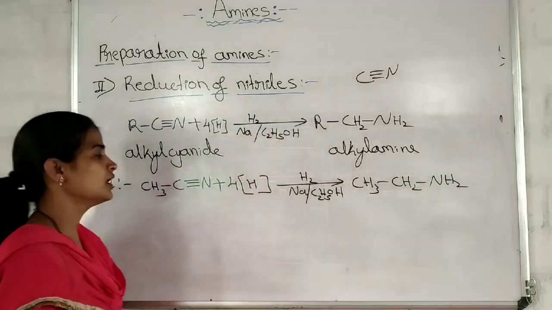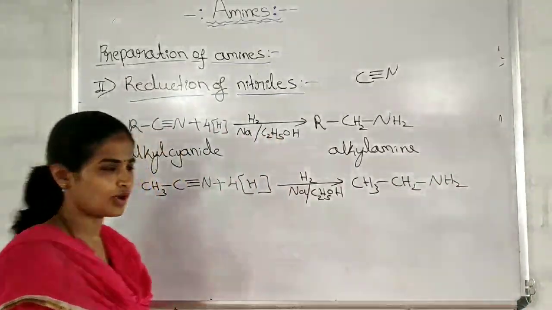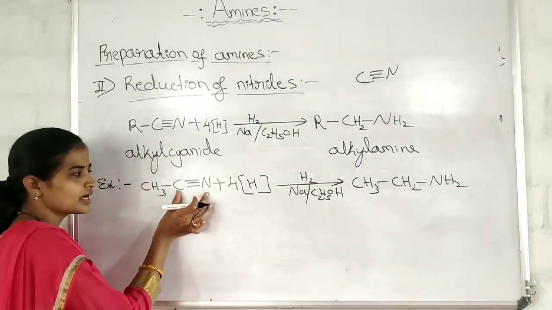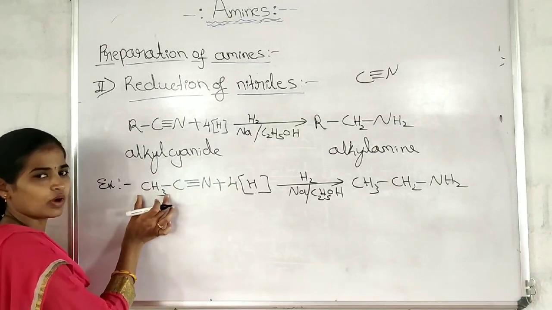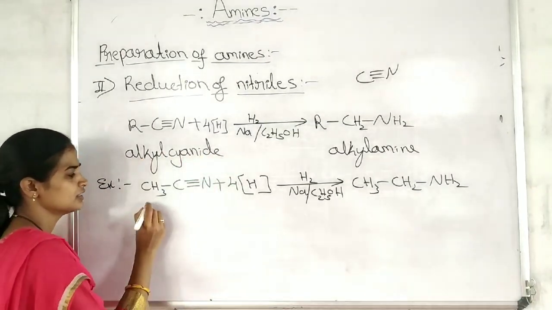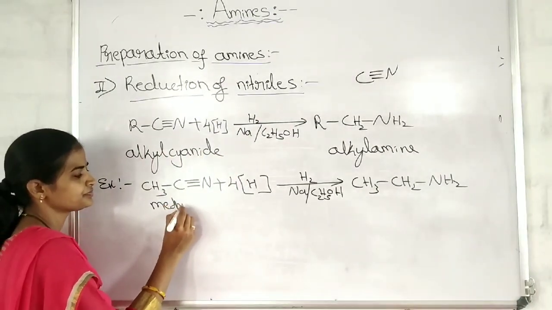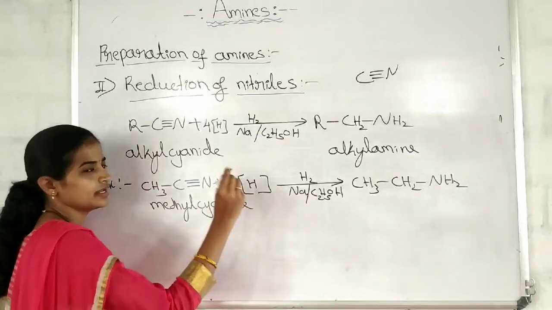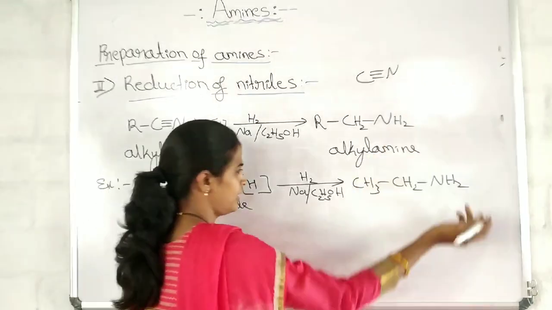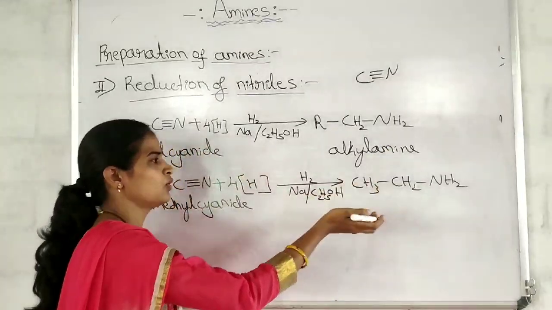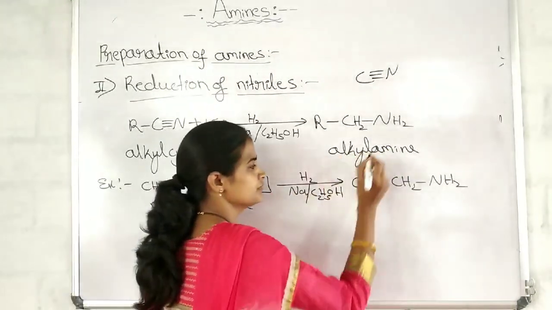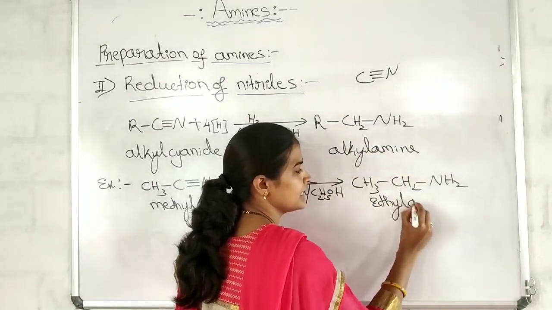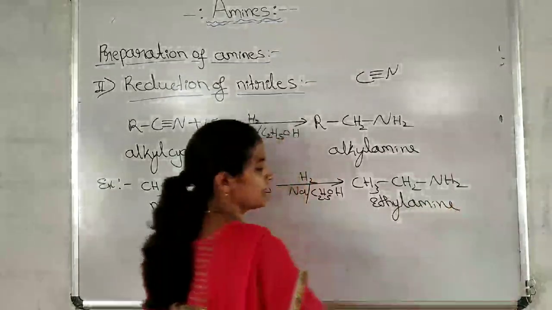Now, naming the reactant as well as the product is very important. See here, this is the cyanide group. Consider it as a cyanide group, and to which what is attached? Methyl is attached. Therefore, the name of this is methyl cyanide. And as it is a very well known amine for you all, what is the name of this? 1, 2, ethyl amine.